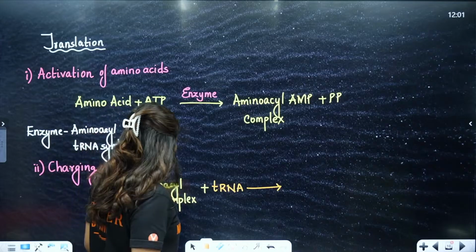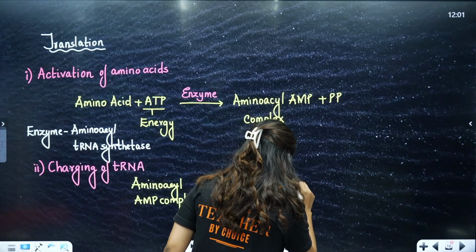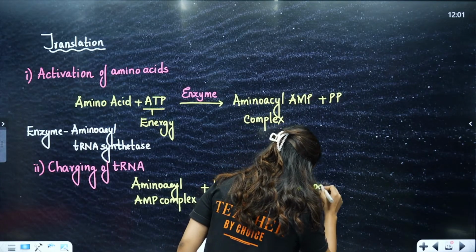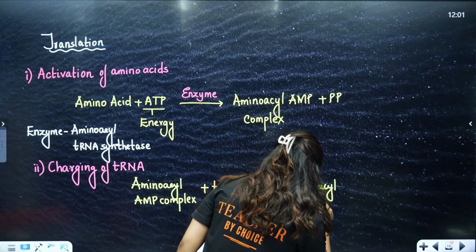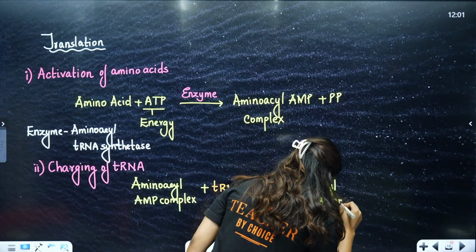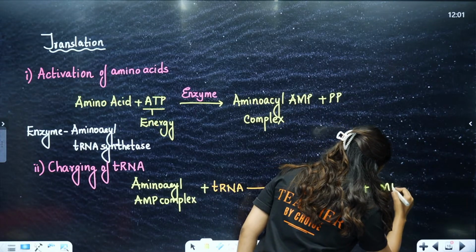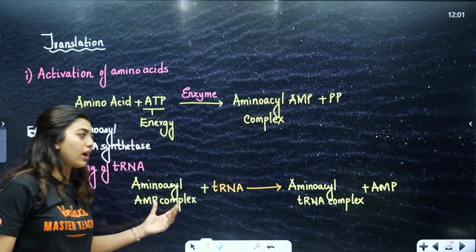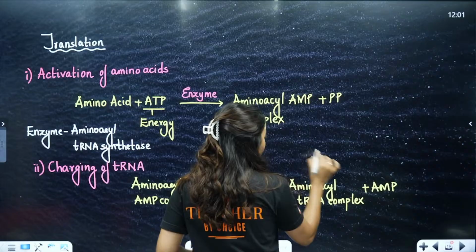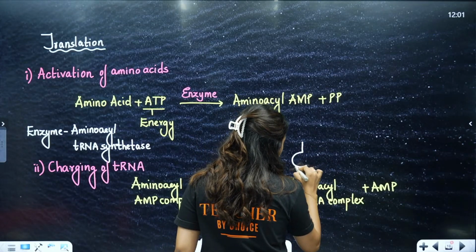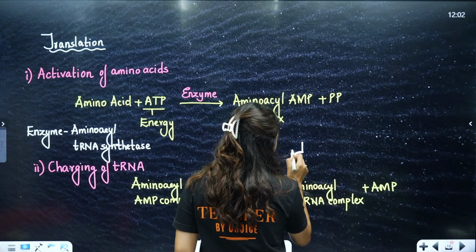So students, here see, it is simple. Okay, amino acyl tRNA complex will be formed. Okay, if you can remember, well and good. Otherwise also, this is just to make you understand better. Okay, amino acyl tRNA complex you will get. So this way your tRNA has now got charged. Okay, plus AMP. AMP will be thinking that, oh no, now I have become a headache, so I will just leave. Okay, I will just leave, and this will lead to charging of our tRNA. So let's say we draw tRNA like this. Okay. So now the tRNA has got charged.